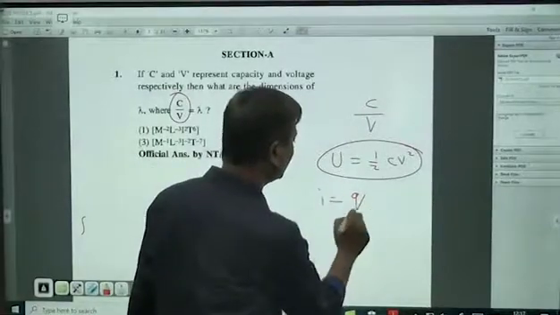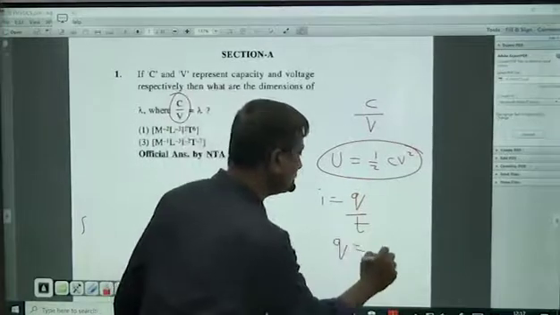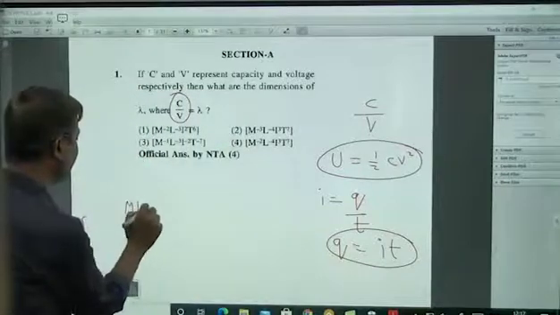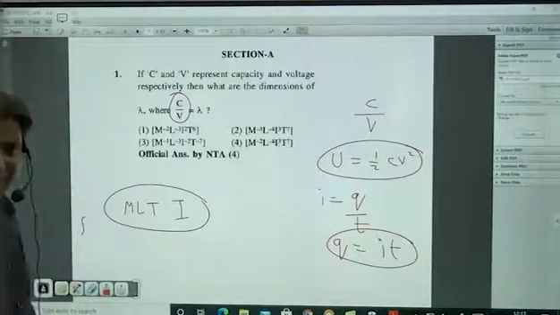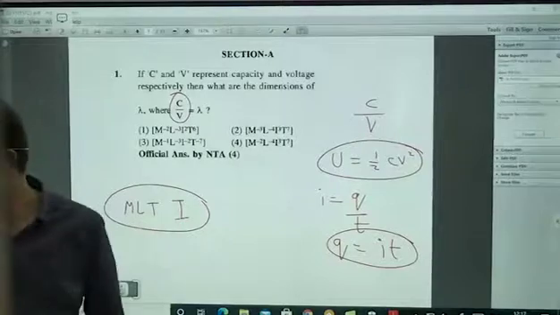If you can write in terms of charge, because I is equal to Q by T, this capital I, so Q is equal to I into T. Extra you will get MLT and I. In all second year, whatever you are getting, MLT and I will be there.